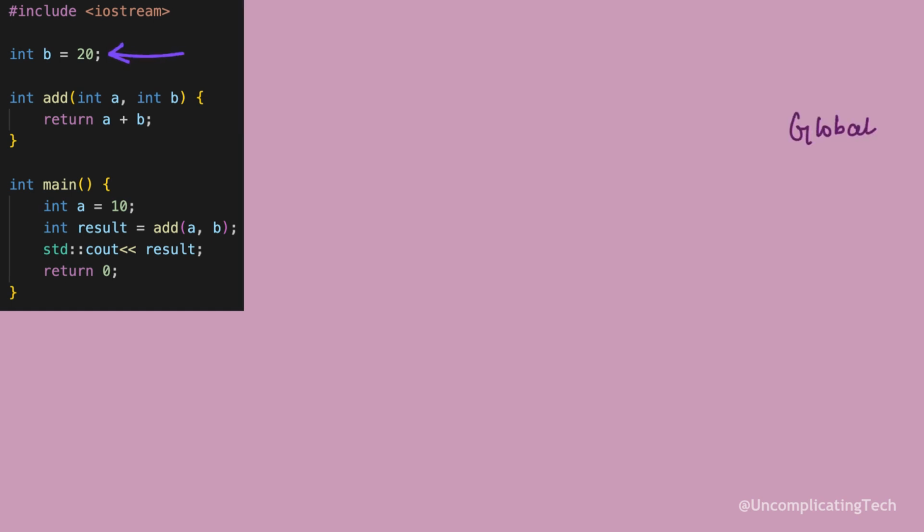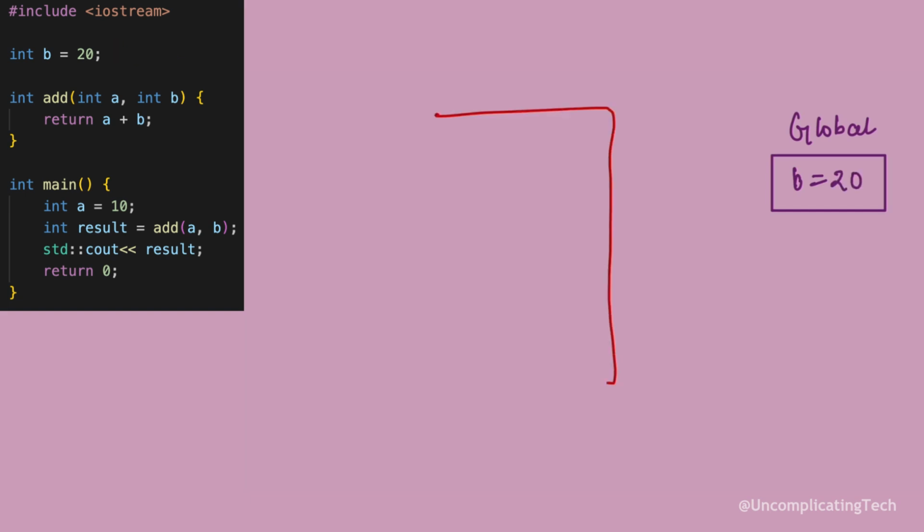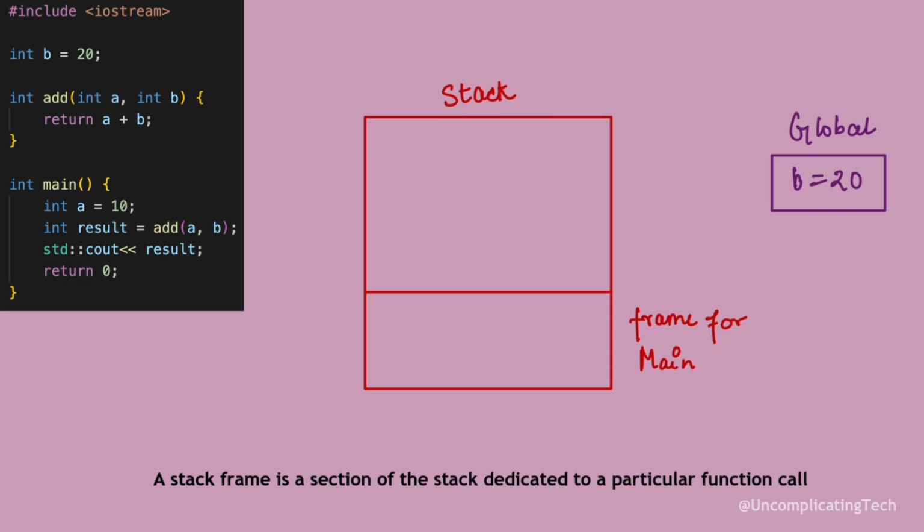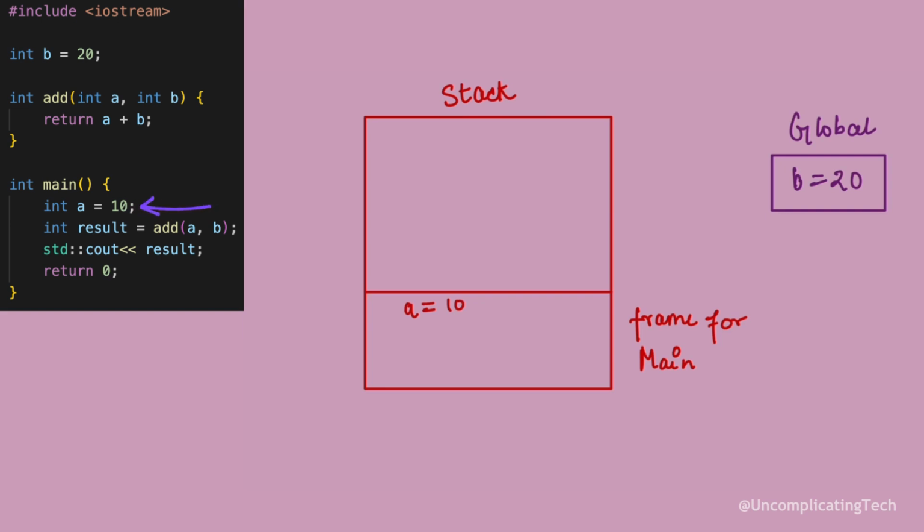Global variable b is stored in the global static region, and this can be accessed across the whole program. Then, execution starts from the main function. For main function, a stack frame is created on the stack, and everything related to main will exist in this frame. A stack frame is a section of the stack dedicated to a particular function call. Inside main, a variable a is assigned value 10 and added to the frame. Then the function add is called with parameters a and b.